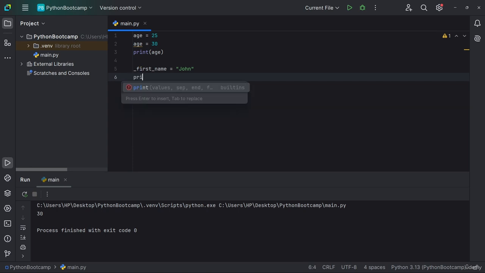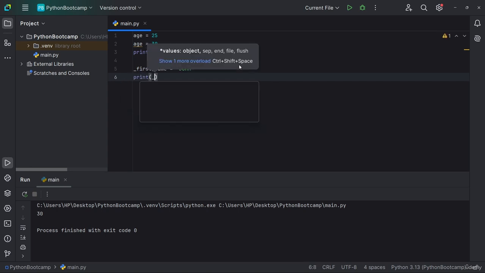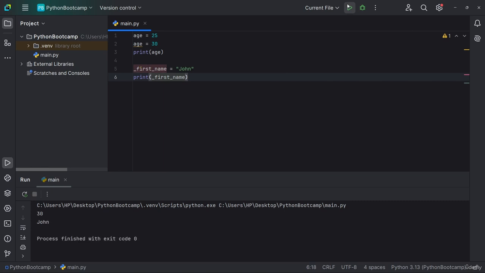So we can also print this. Let's print underscore first name. Right, so you can see that underscore first name is John. And if we also get rid of the underscore, and run that again, we're going to have first name to be John.